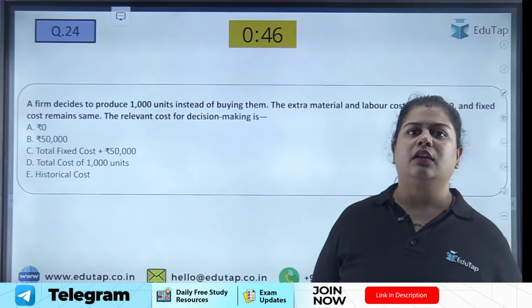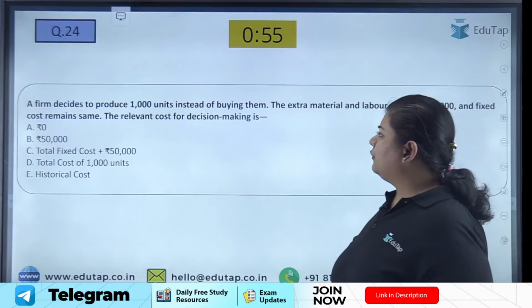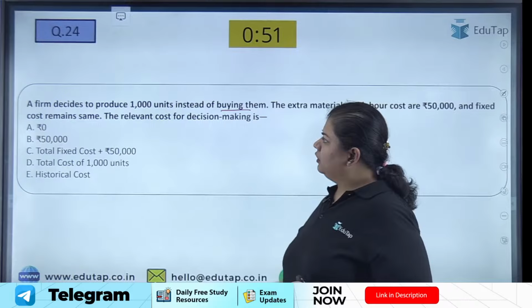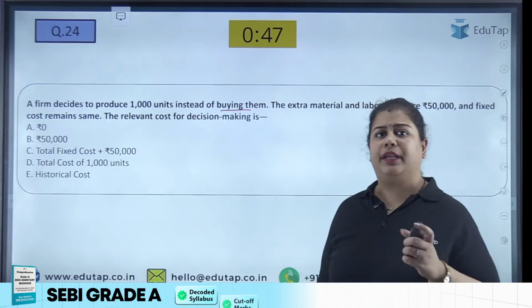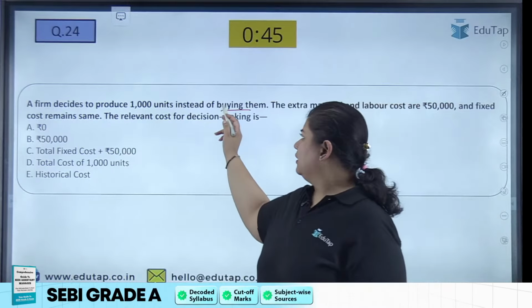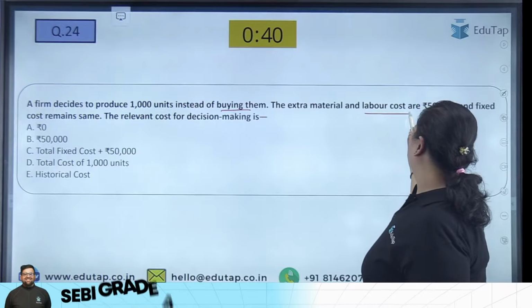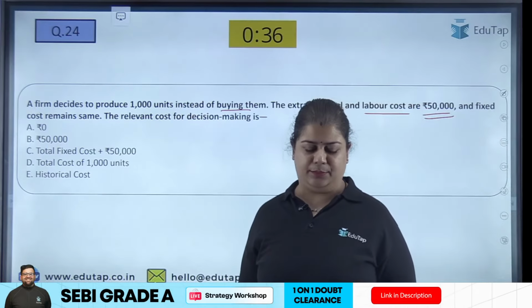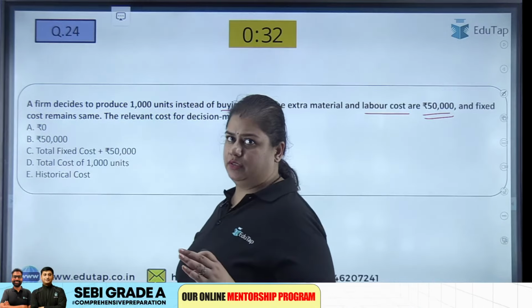Next, now again a little numerical based, I think. Yes, a firm decides to produce 1000 units instead of buying them. Okay, so there is a decision taken by the firm that they will now make the product rather than buying it. The extra material and labor costs are 50,000 and the fixed cost remains the same. Fixed cost is same, it doesn't change, but there will be extra cost of 50,000.